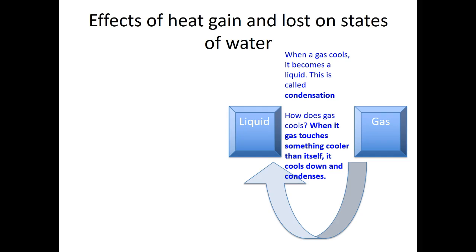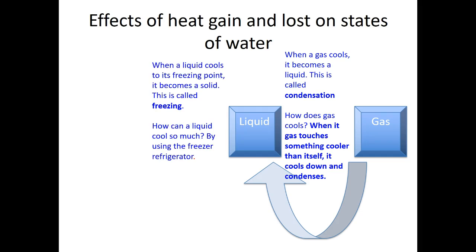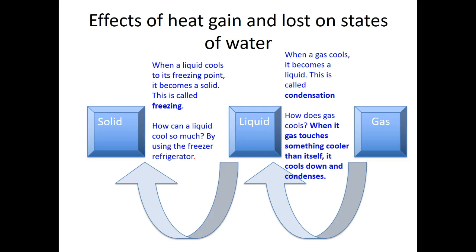What happens if we continue to cool the liquid? If we continue to cool the liquid until it reaches the freezing point, it freezes. It becomes a solid. This process is called freezing. How can you cool a liquid so much? Well, you can use the freezer that you can find in the refrigerator. And when it freezes, it becomes a solid.